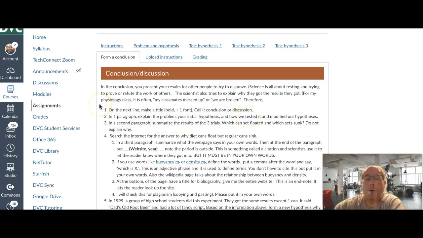The problem, we're kayaking, we're worried our cans are going to sink. So, we tested it by putting cans in a fish tank to see if they floated or sank or flew away. I thought they would fly away. I was wrong. Then, in the second paragraph, summarize the results.